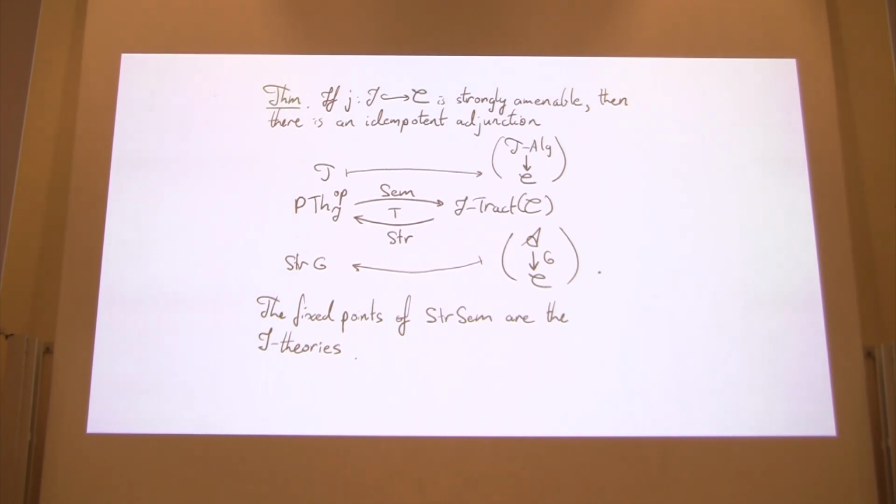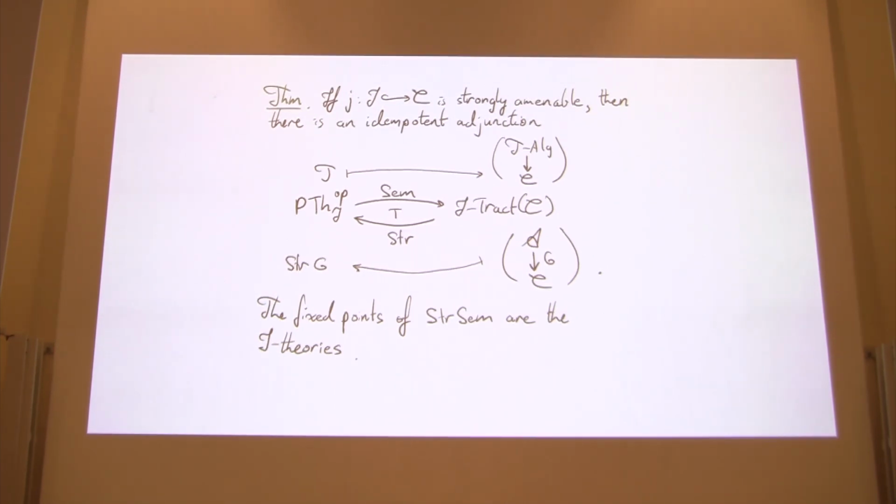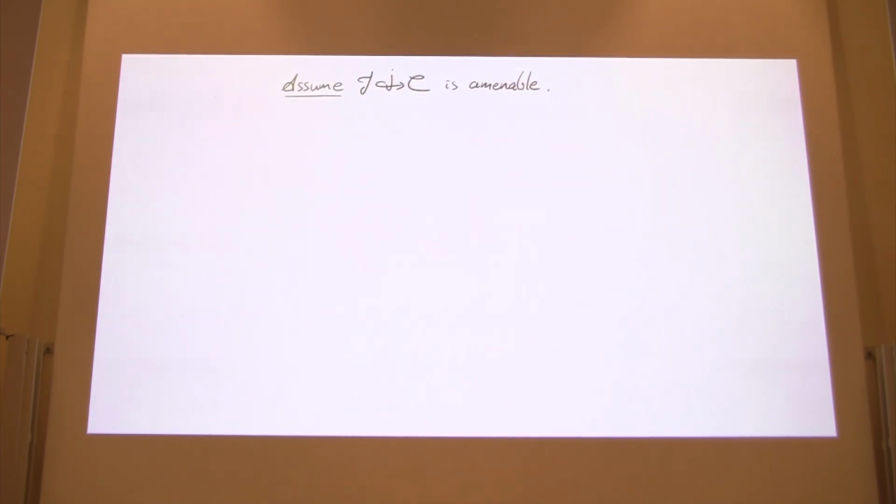The fixed points on the left-hand side are the J-theories, and so we'll have an equivalence between those and the fixed points on the other side. What are those? Those will be J-algebraic V-categories over C, as we'll define.